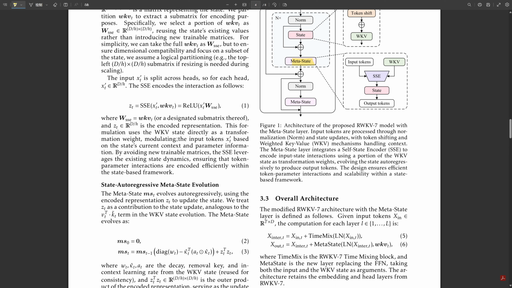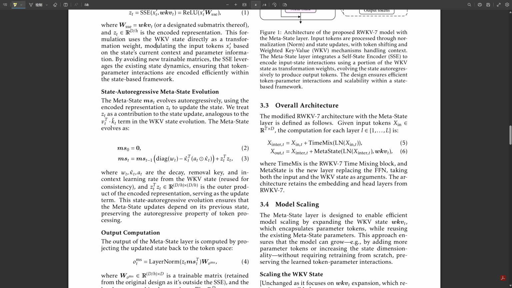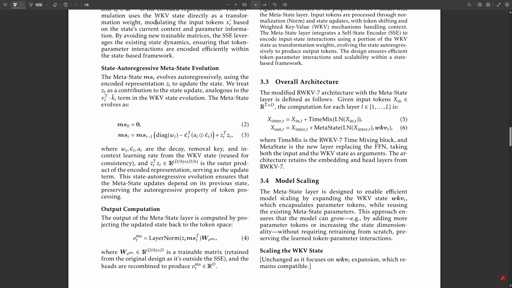The link is through that WKV state again. Remember how the SSE uses part of the WKV state? Well, the WKV state itself contains what you can think of as the model's learned parameter tokens, or its capacity. Ah, okay. So the idea is if you want to increase the model's capacity, you can simply expand the size of the WKV state, give it more dimensions. You make the internal state bigger. Right. And because the metastate layer's operations are defined relative to this WKV state, expanding the WKV state naturally expands the model's representational power without having to throw away the existing learned parameters and retrain everything. So you grow the WKV state, and the metastate layer can leverage that extra capacity.